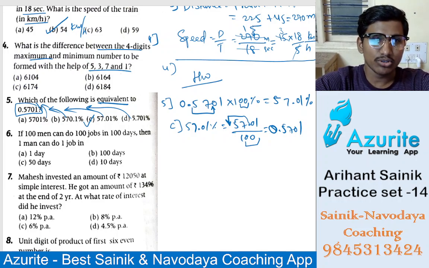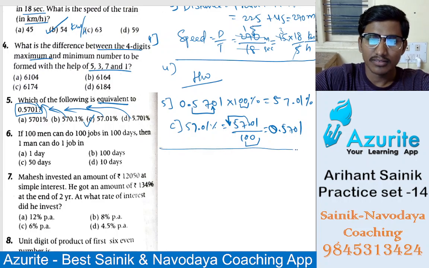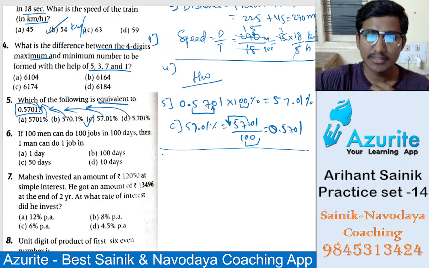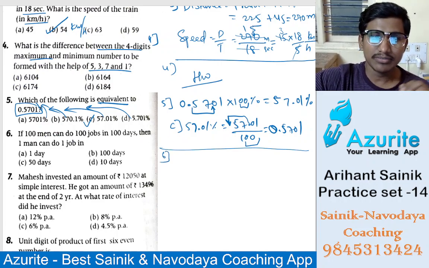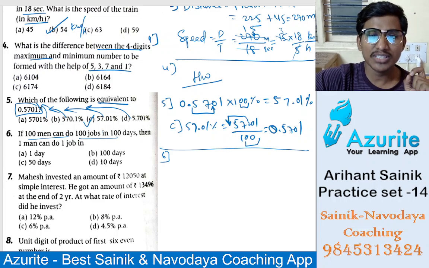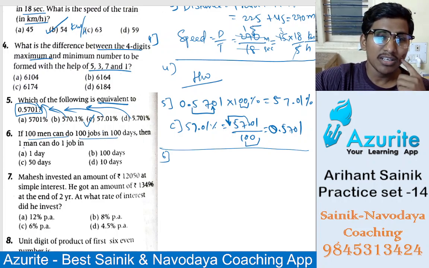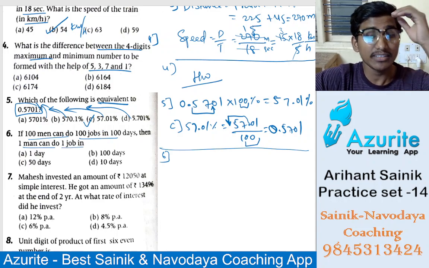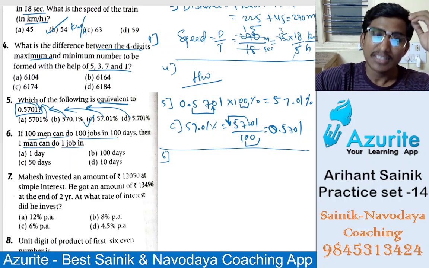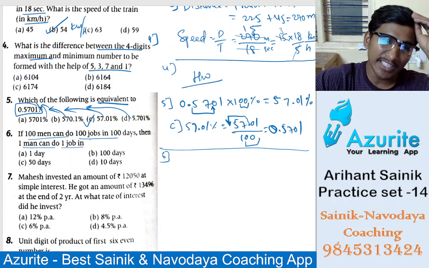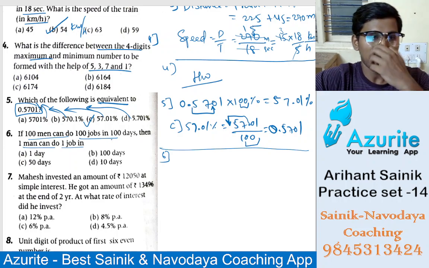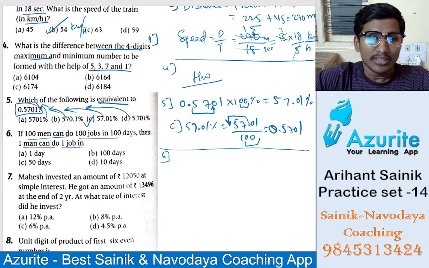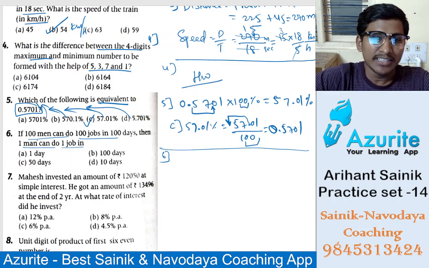So what is the sixth question? If 100 men can do 100 jobs in 100 days, then one man can do one job in how many days? 100 days. Yes, 100 men can do 100 jobs in 100 days. So see here.